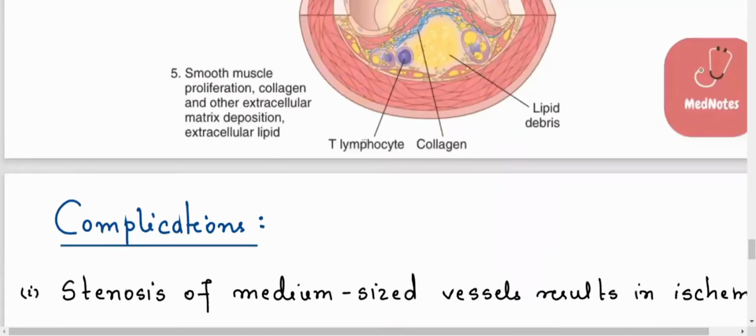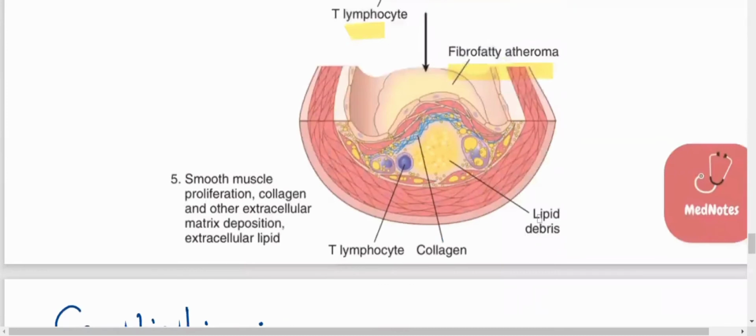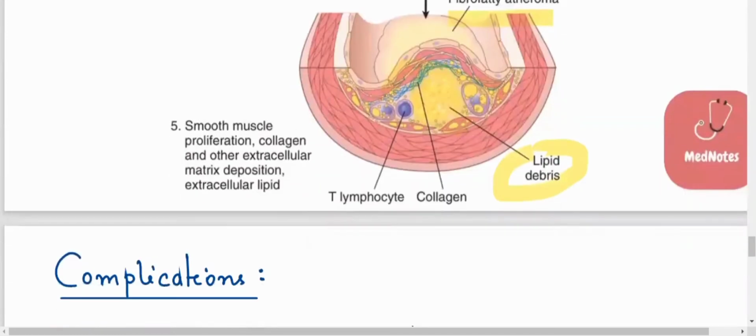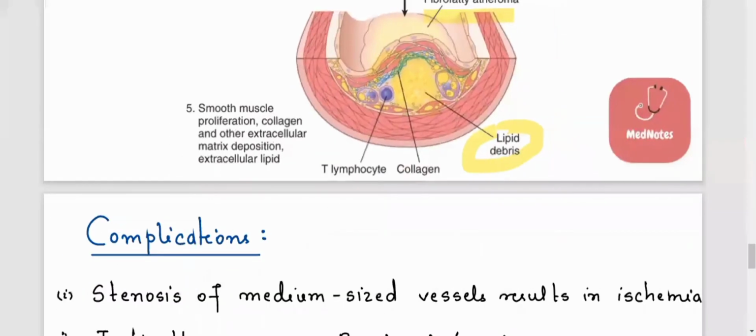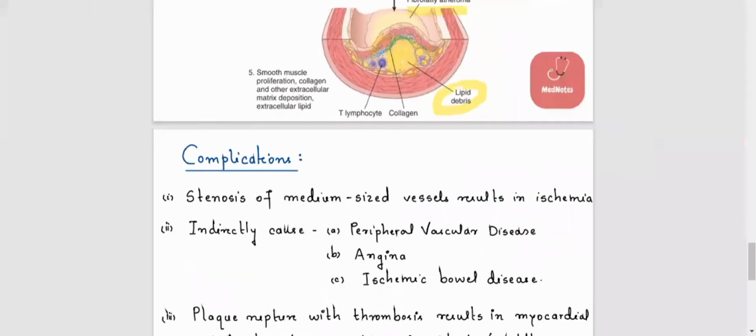Here, this is the atheroma formation. There is lipid debris. Second, this is the fibrous cap and the necrotic debris. This is the most important. What are the complications? I will discuss with you what the complications are.